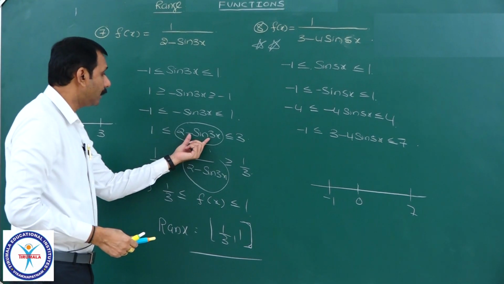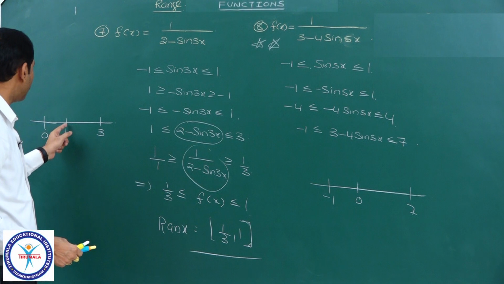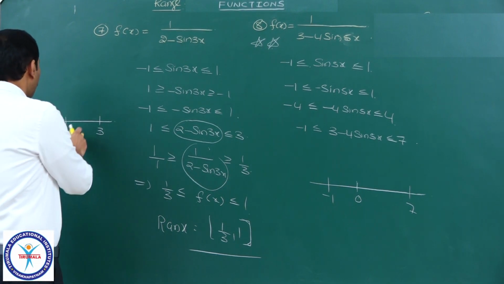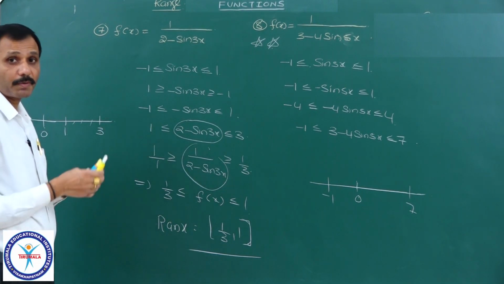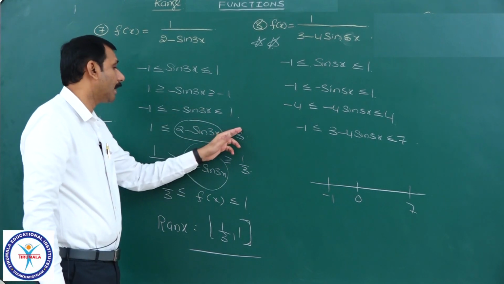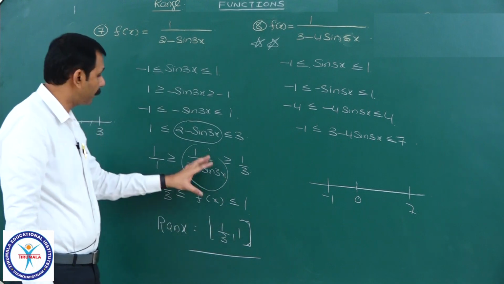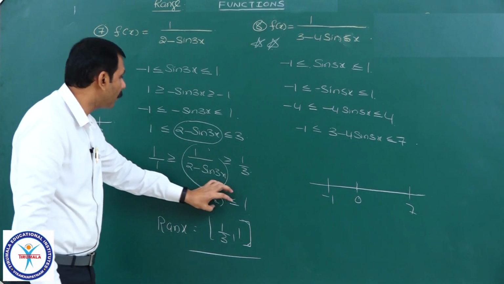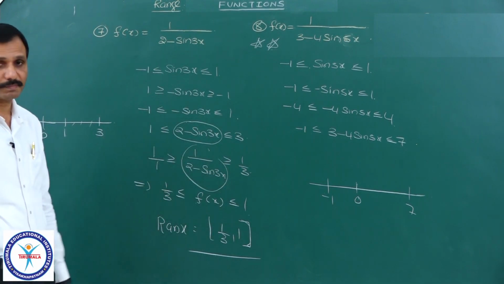2 minus sin 3x lies between 1 comma 3, meaning whatever the value between 1 comma 3, if you take reciprocals they are possible. Therefore, 1 by 2 minus sin 3x, if you take, lies between 1 by 3 comma 1. Absolutely, these are the values of that function range.